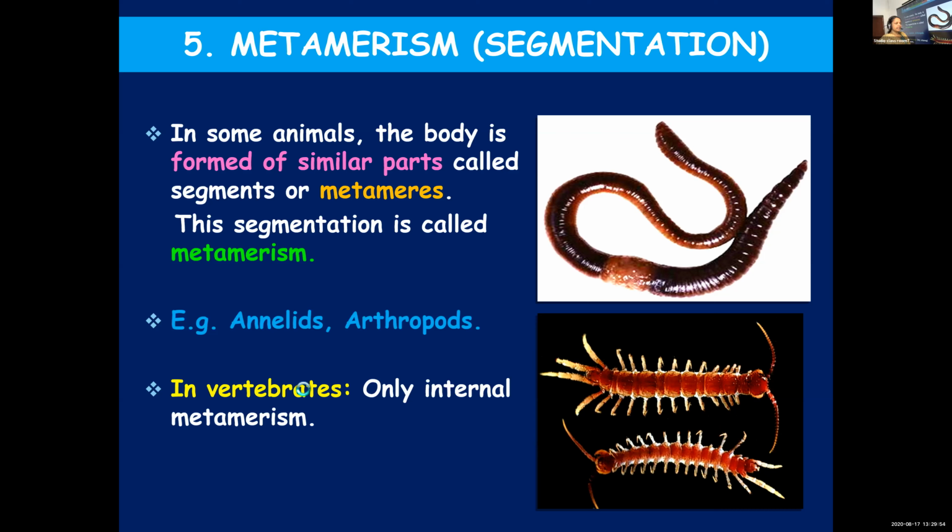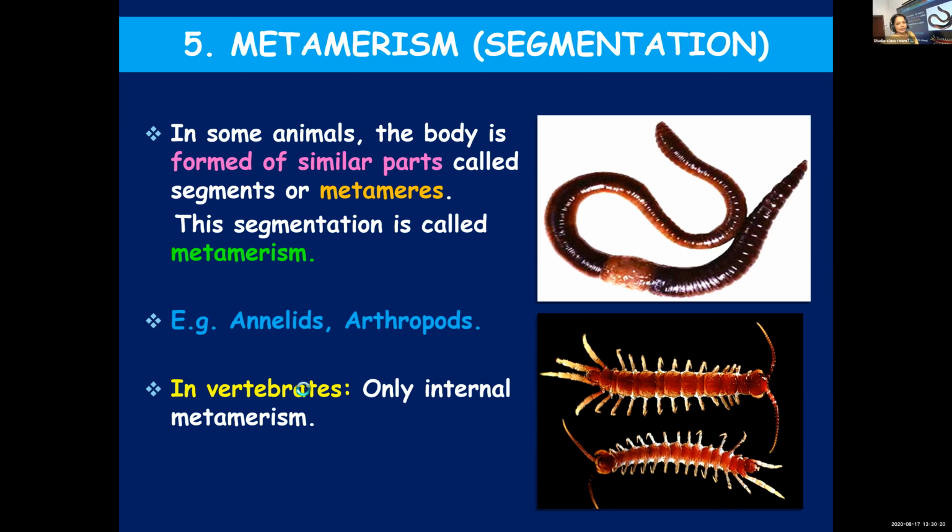Okay, so once again I will repeat the fifth criterion for classifying animals. In certain animals, the body is divided into similar parts or segments. You call these segments metameres, and this process is known as metamerism.